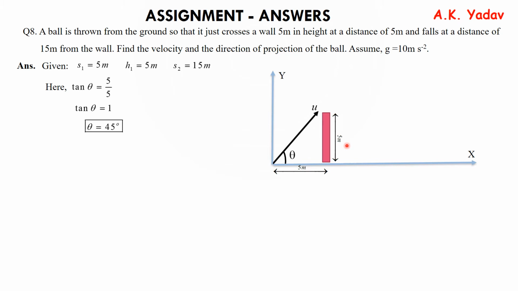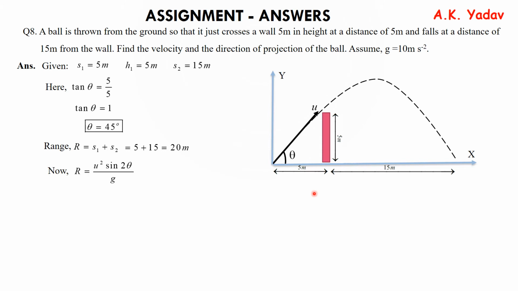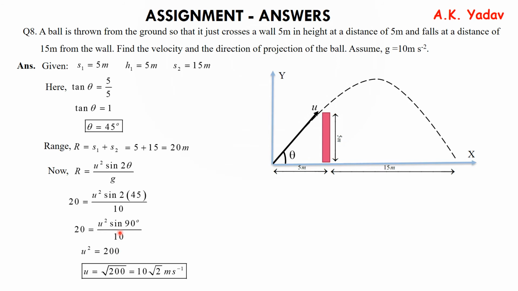Now let us find the velocity. For that, we need to see this, that the ball has taken a parabolic path. The second distance was 15, the first was 5. That means the range is equal to 20 meter. Now we know the formula for range, which is R is equal to sine square 2 theta into u square upon g. We put all the values and solve to get u is equal to under root of 200 or 10 root 2 meter per second.